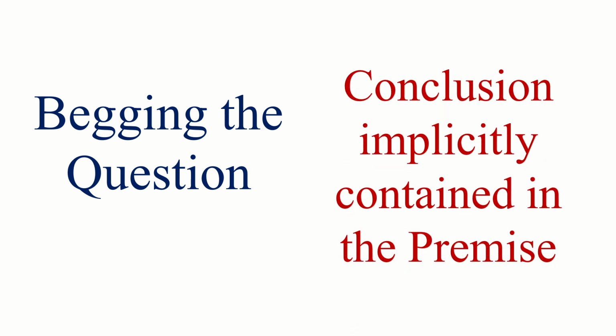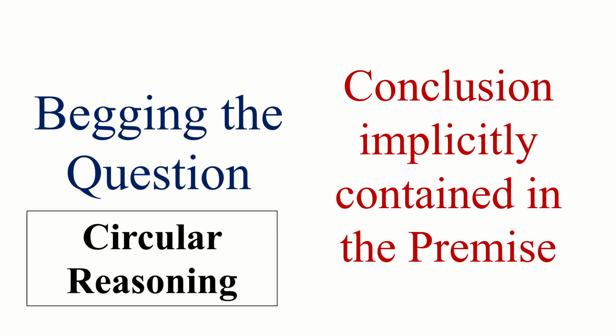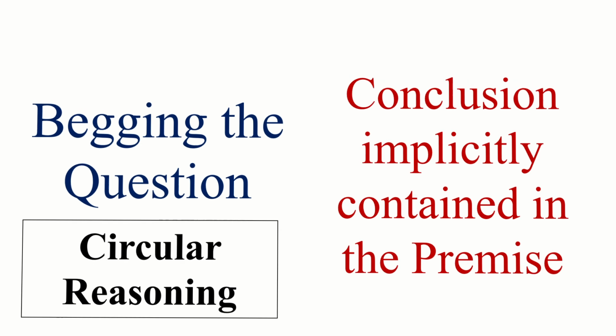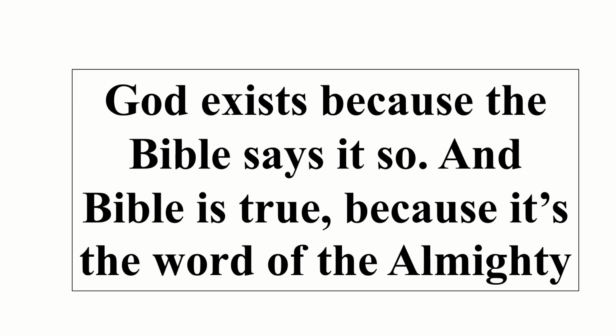Therefore, in the fallacy of begging the question, the conclusion is implicitly contained in the premise. And hence, this type of fallacy is also called circular reasoning. A classic example is: God exists because the Bible says it so, and the Bible is true because it is the word of the Almighty.